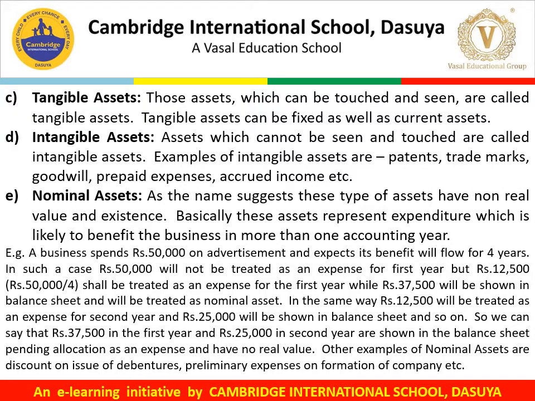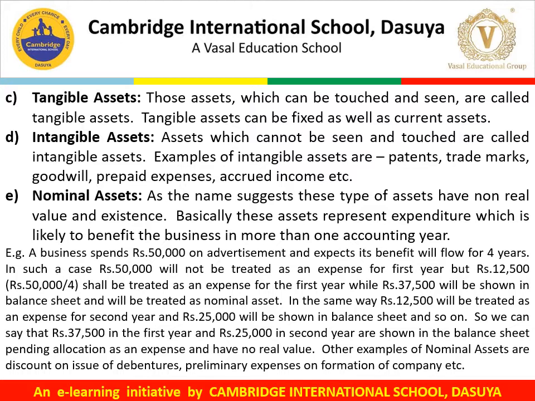Next type of asset is tangible assets. Those assets which can be touched and seen are called tangible assets. Tangible assets can be fixed as well as current assets. Next is intangible assets. Assets which cannot be seen and touched are called intangible assets. Examples of intangible assets are patents, trademarks, goodwill, prepaid expenses, accrued incomes, etc.